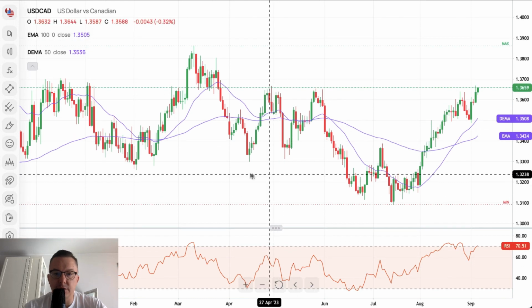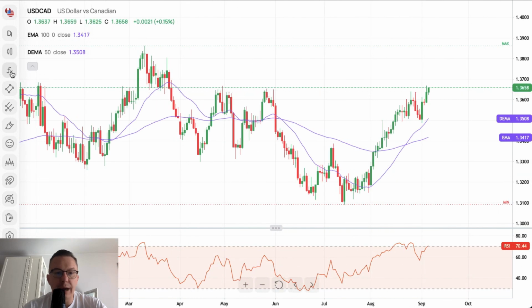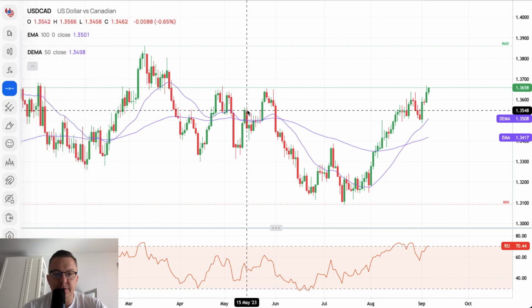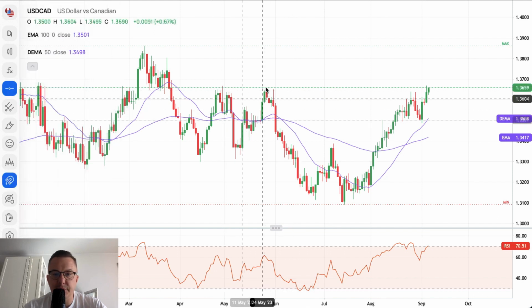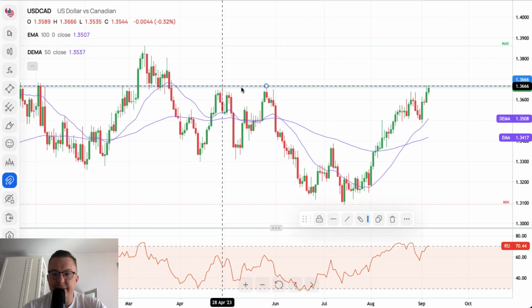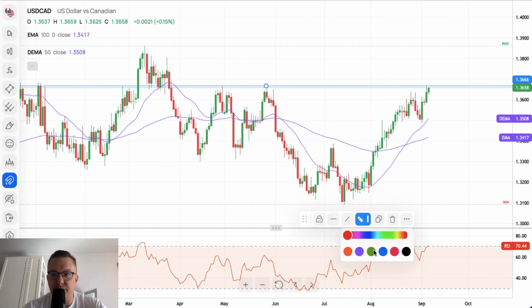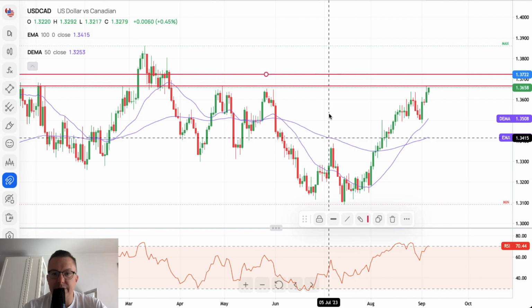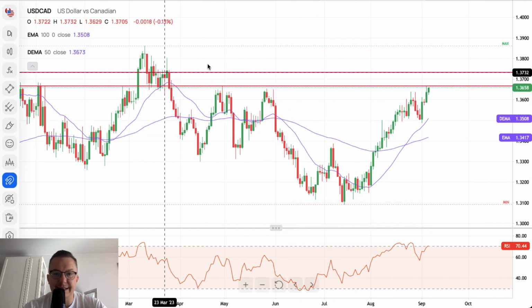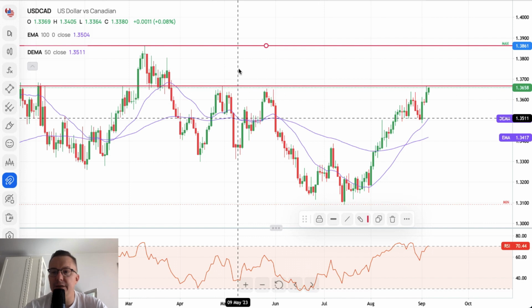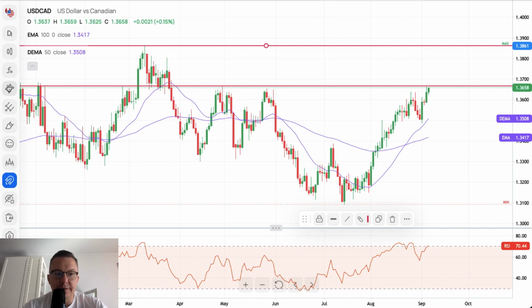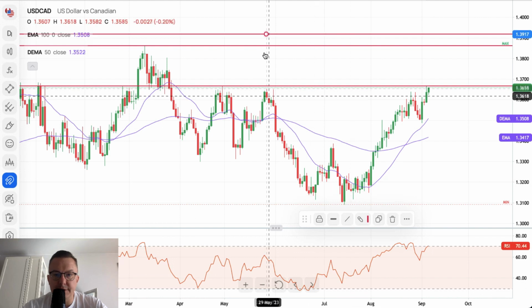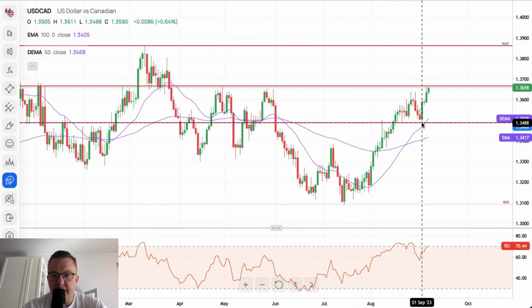So let's just take a look at this chart to see where the key horizontal resistance levels are, for the beginning. Straight on we got this level, 1.3658, and that's the technical resistance, and we are now about to test it again. We tested it yesterday, now we are about to test it again. Then we got, of course, the swing high at 1.3861.